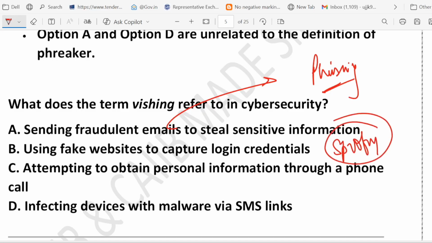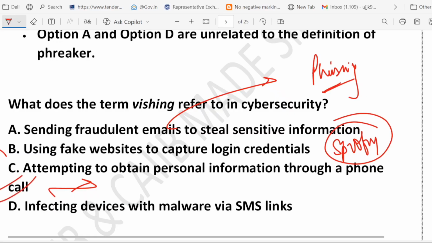Please note this term. They are super important. Spoofing means using fake website. What about option C? Option C is the correct answer. See, we are not only discussing the question and answer. We are discussing each and every option. And at the end of every question, I provide you a trick to remember the thing. So I request you to please watch the complete video. Obviously, it will help you retain the concept for a longer period. What about option C? Yes, this is the correct one.